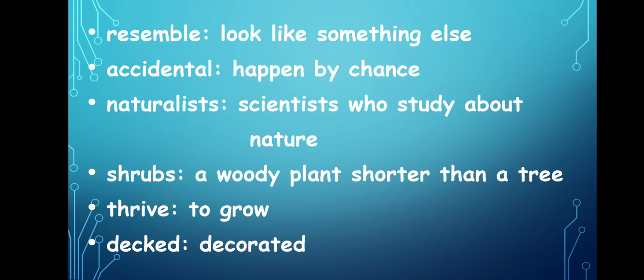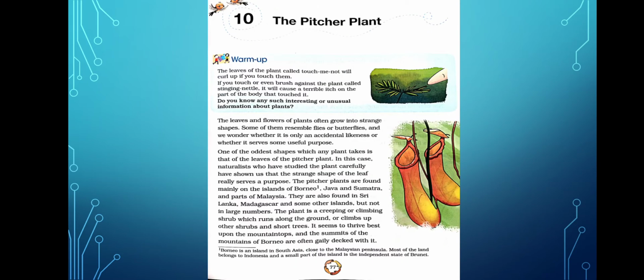So this sentence says that there have been many scientists who studied about the plant, and this shape, that is the shape of the pitcher plant, actually serves a purpose. That's what the naturalists found out. Now let's find what the naturalists have found out.